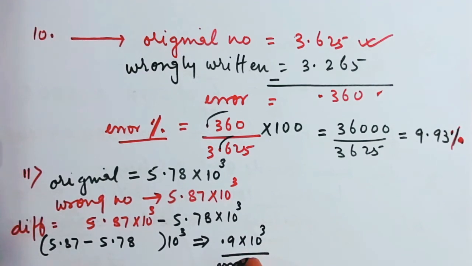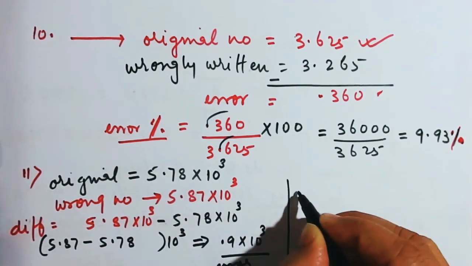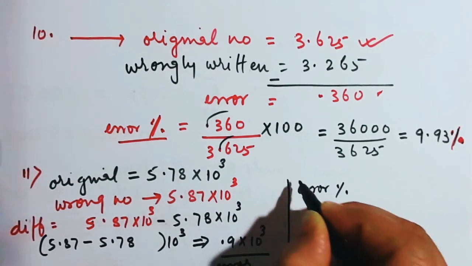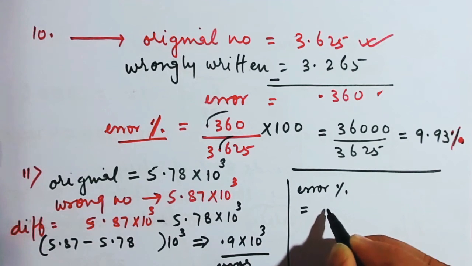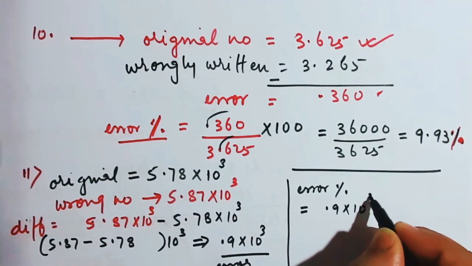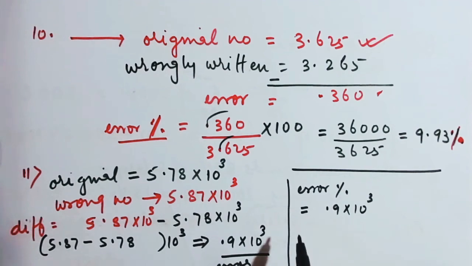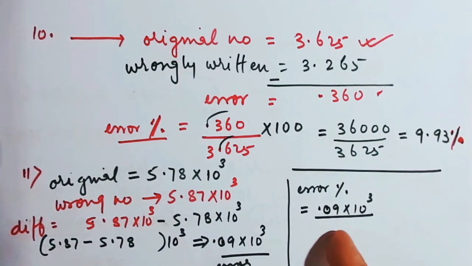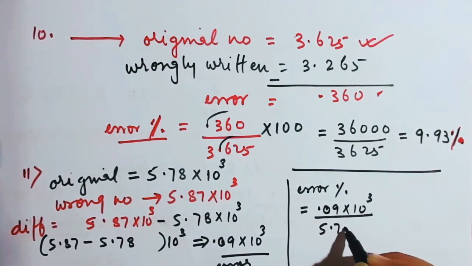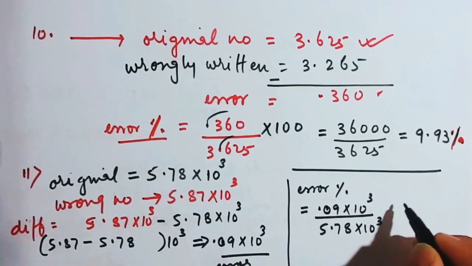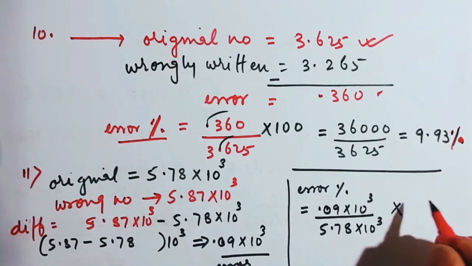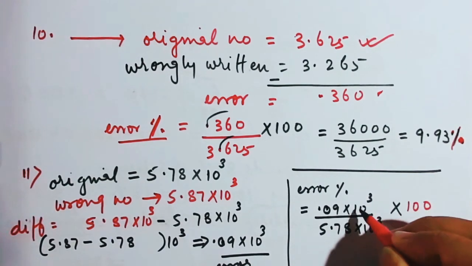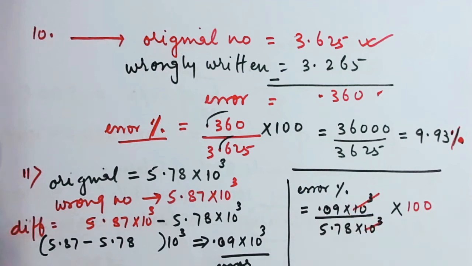So now when this is your error, what is the error percent? Your error percent is equal to your error, 0.09 into 10 to the power 3, by original value. Original value is your 5.78 times 10 to the power 3, multiplied by 100. Of course you will have to multiply by 100. Why? Because you are finding the value in percentage.